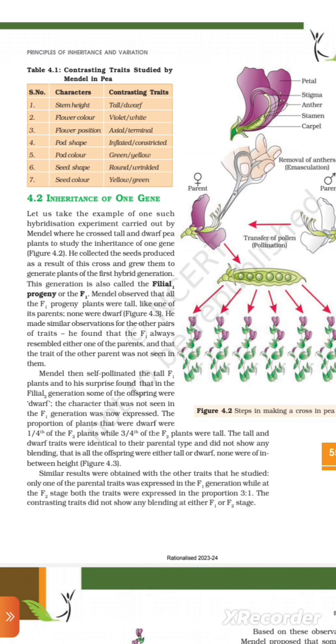The proportion of plants that were dwarf was 1/4th of the F2 plants, while 3/4th of the F2 plants were tall. The tall and dwarf traits were identical to their parental type and did not show any blending, that is, all the offspring were either tall or dwarf. None were of in-between height. Figure 4.3. Similar results were obtained with the other traits that he studied. Only one of the parental traits was expressed in the F1 generation, while at the F2 stage both the traits were expressed in the proportion 3:1. The contrasting traits did not show any blending at either the F1 or F2 stage.